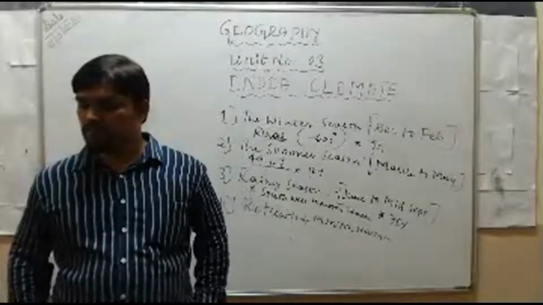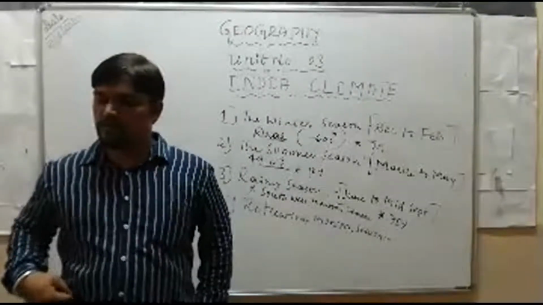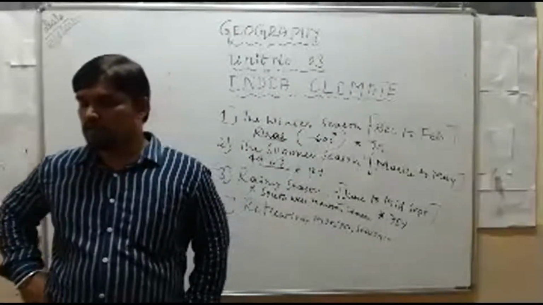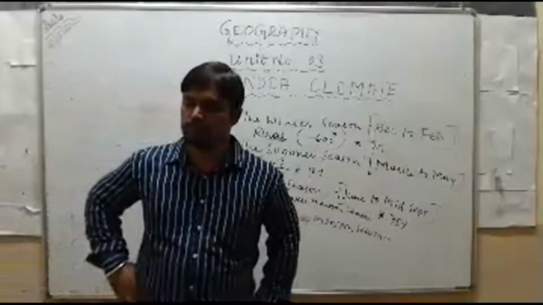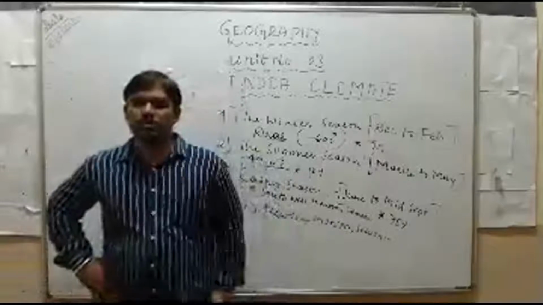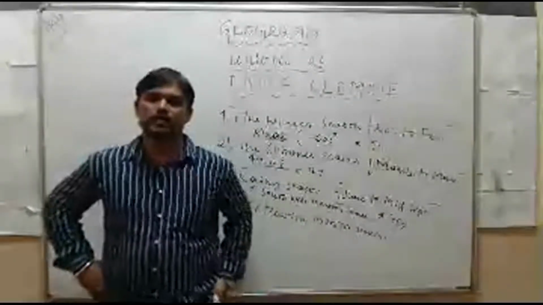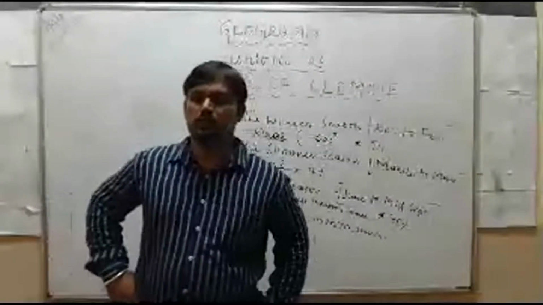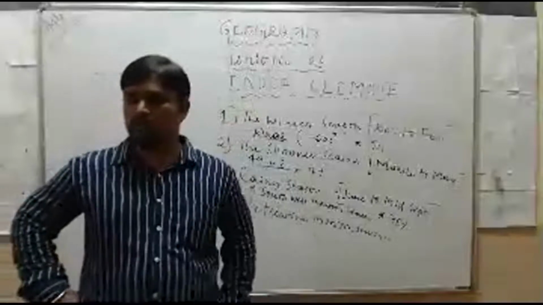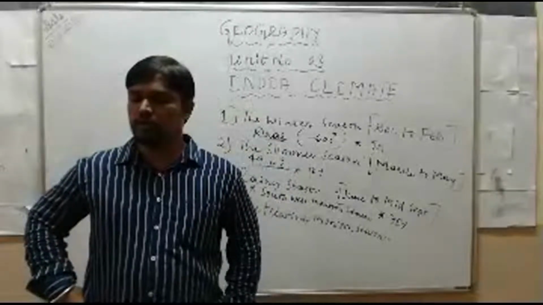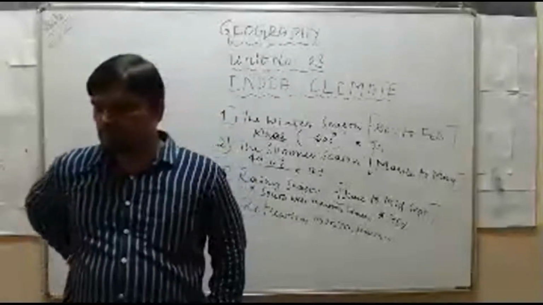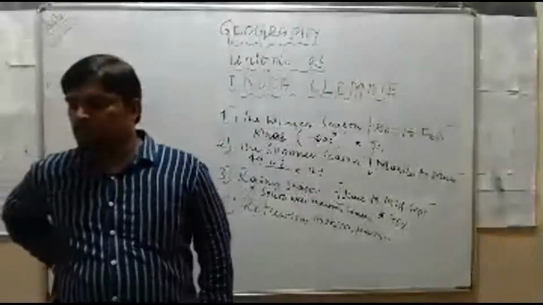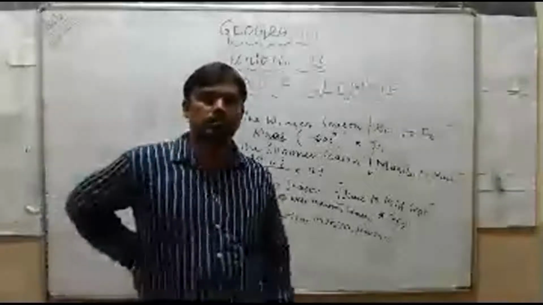The heaviest rainfall occurs at Mawsynram in Meghalaya. The rainfall decreases towards the northwest. Mawsynram is the highest rain getting place in India. It is in Meghalaya. Mawsynram in Meghalaya receives the heaviest rainfall, and the rainfall decreases towards the northwest.